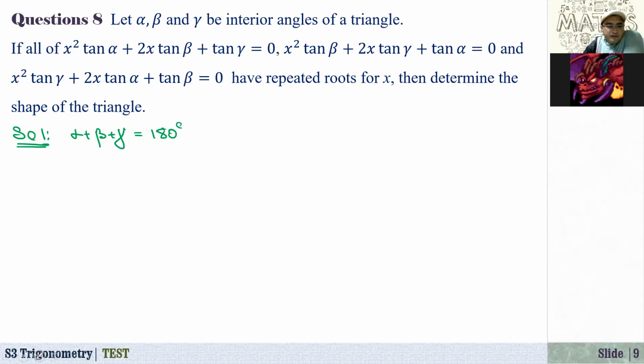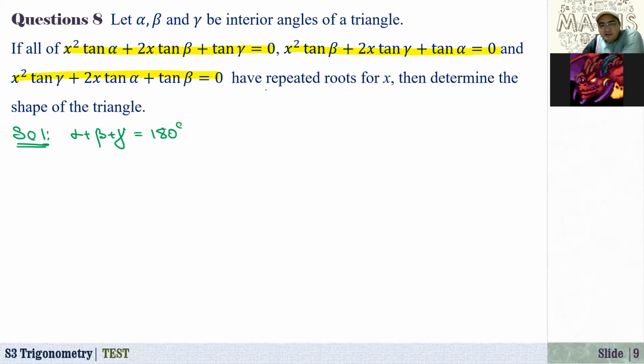Given three different quadratic equations whose coefficients are the tangent functions: x squared tangent alpha plus 2x tangent beta plus tangent gamma equals 0, x squared tangent beta plus 2x tangent gamma plus tangent alpha, and x squared tangent gamma plus 2x tangent alpha plus tangent beta, all have repeated roots for x.